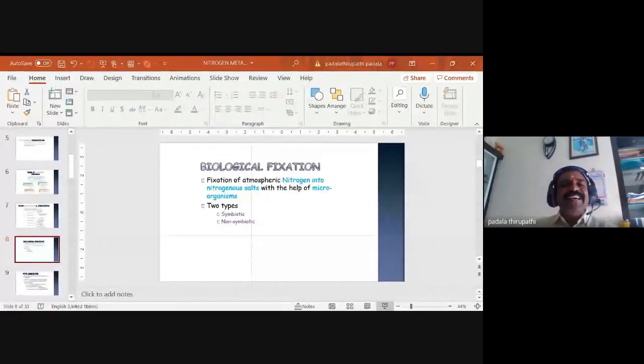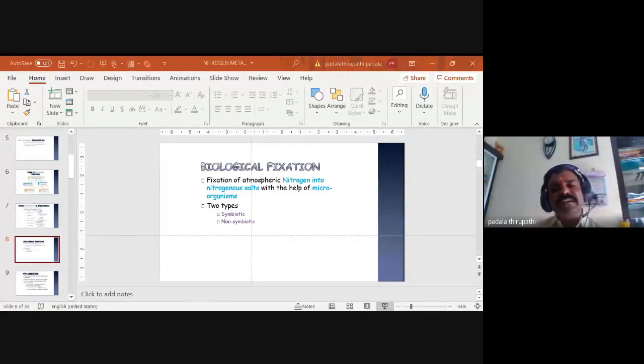Okay. In biological nitrogen fixation, microorganisms are involved in the process of nitrogen fixation. This is also called diazotrophy, a term given by Gustafson, one of the eminent scientists.